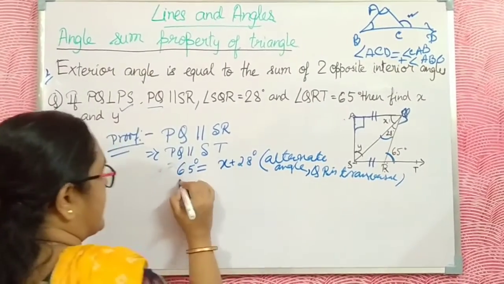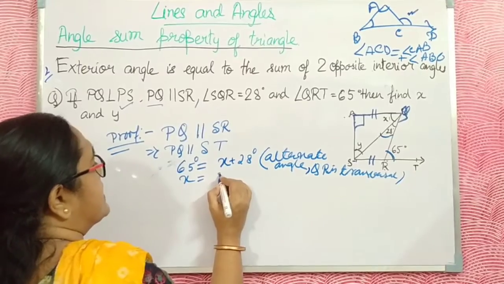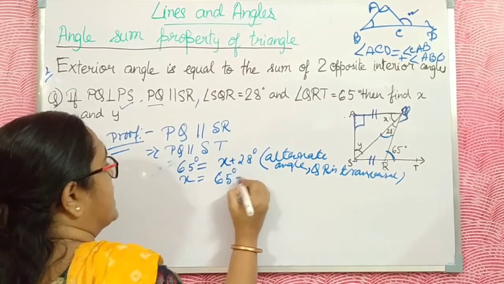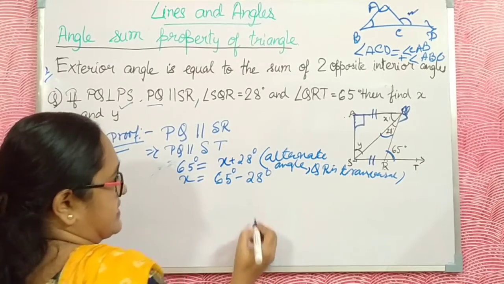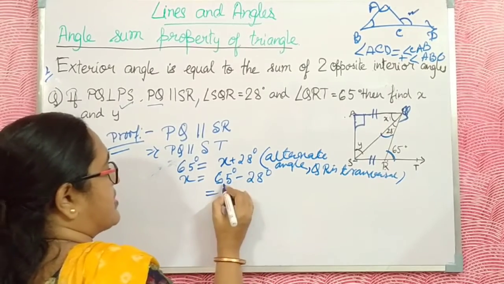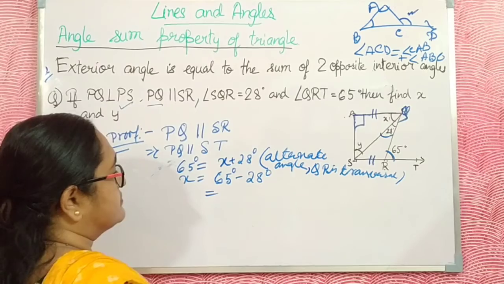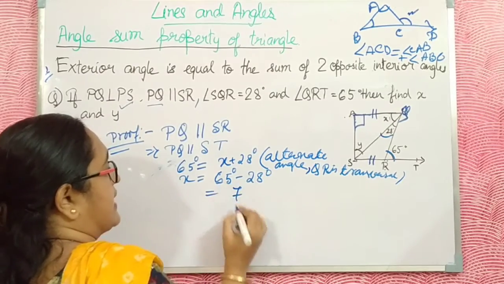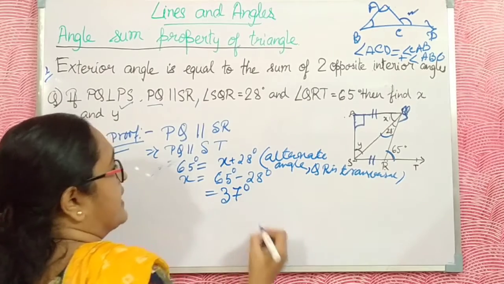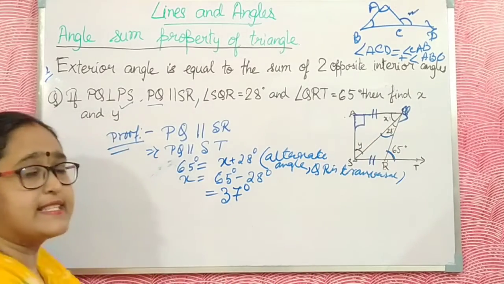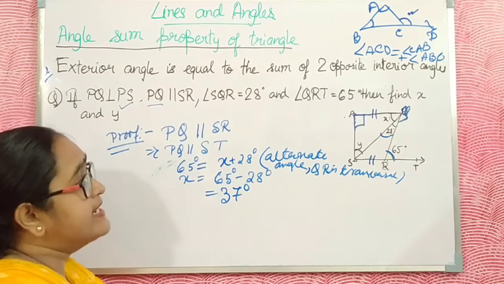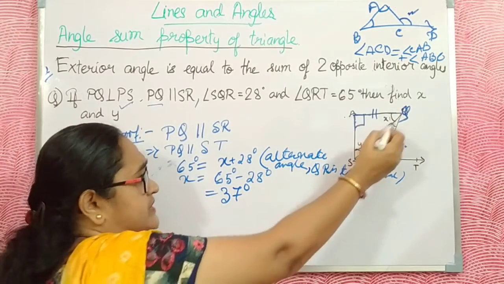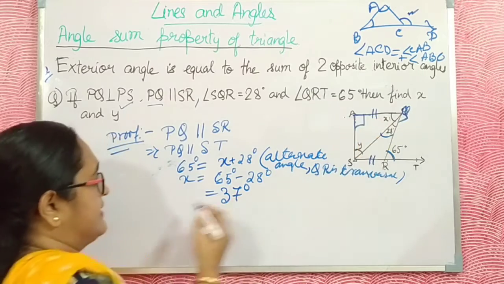Now I find X. X is very easy. X is 65 degrees minus 28 degrees. Then just do the subtraction, which gives 37 degrees. Then X is 37 degrees. Clear? Now I find Y, because here is a triangle.